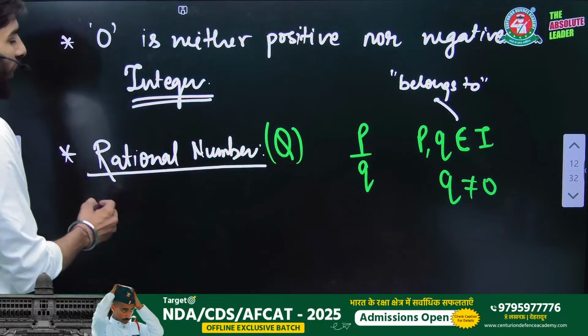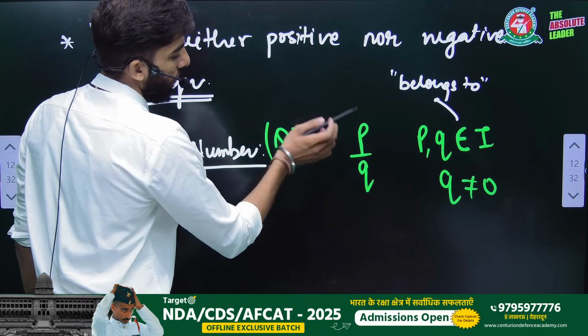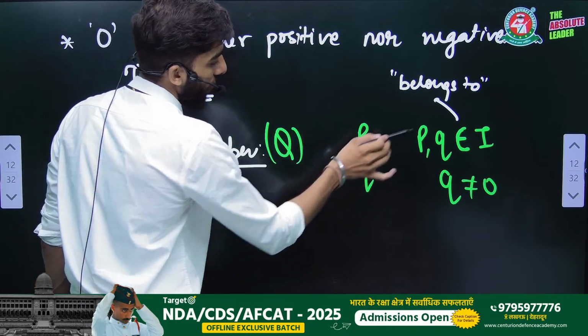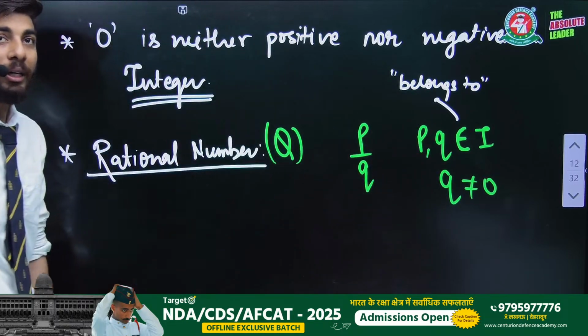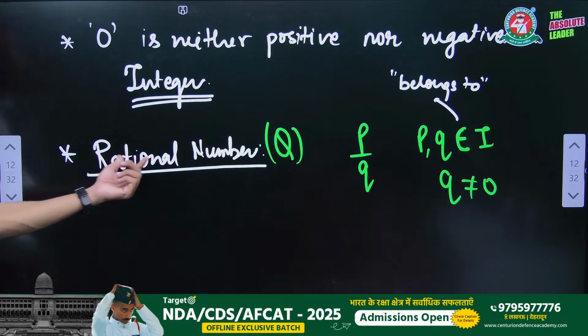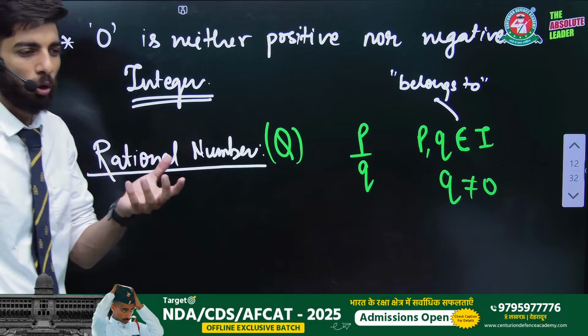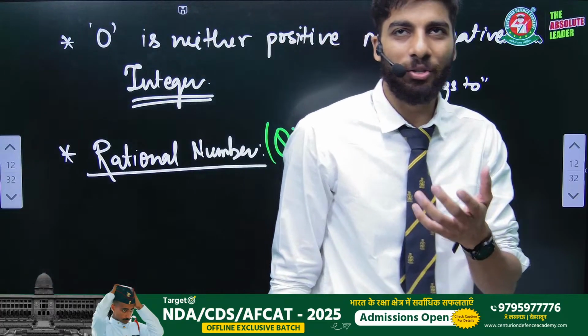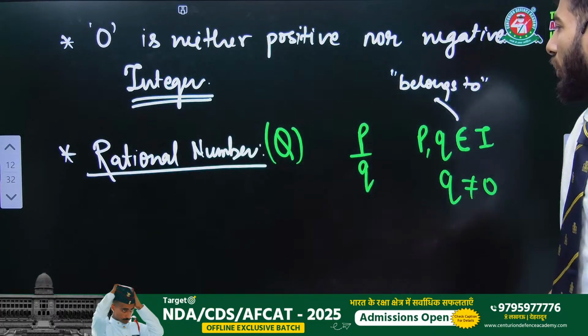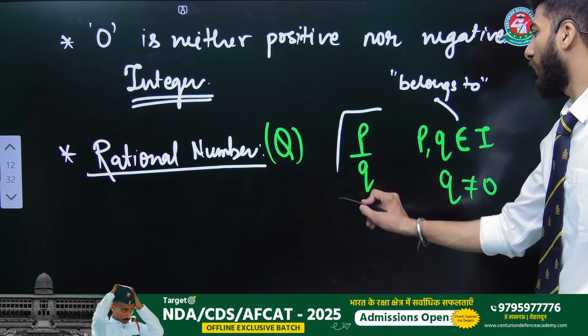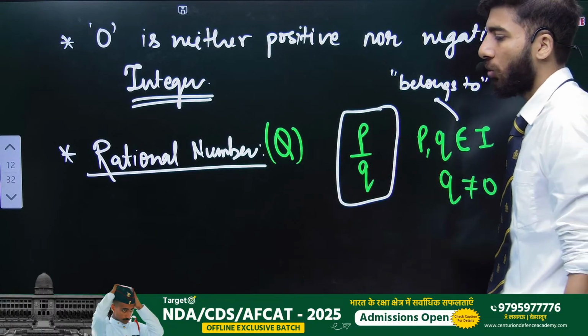So every number we can write in p by q form, but remember here p and q are only integers. So what we will say is this is the rational number. In 10th class we have proved one theorem also, that root 2 is an irrational number.